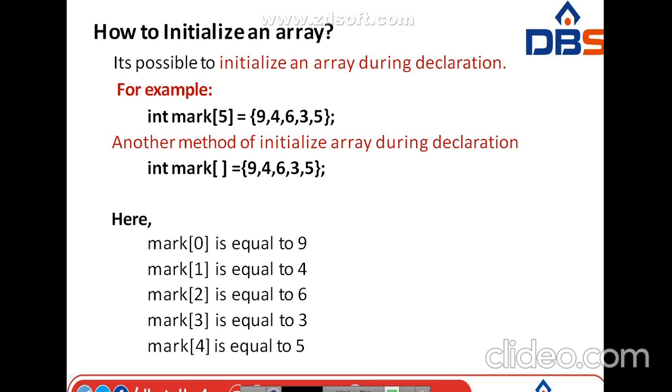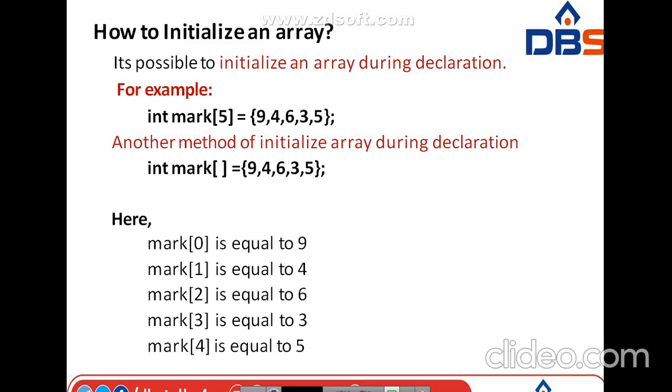There is one more way of initialization. Into marks, I am not mentioning the size; here I am writing only the values: 9, 4, 6, 3, 5. Whenever we initialize like this, it will appear as 9, 4, 6, 3, 5, consecutive numbers.